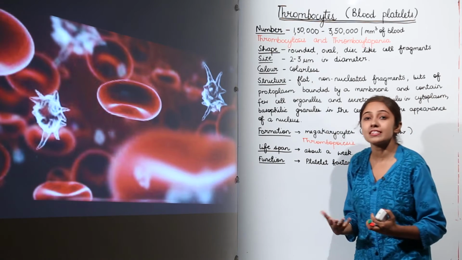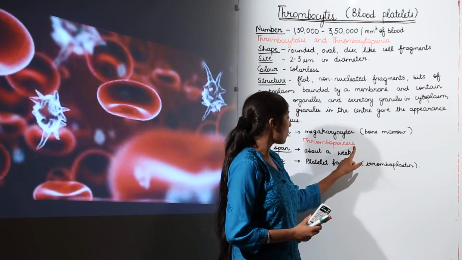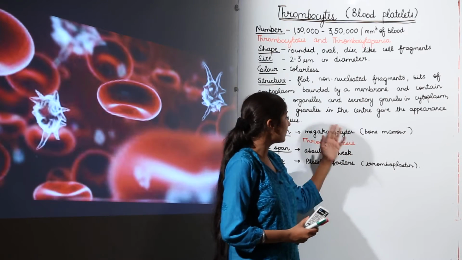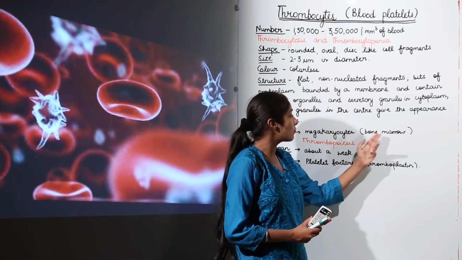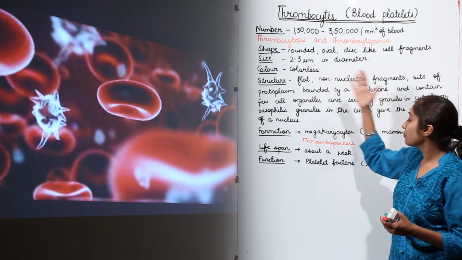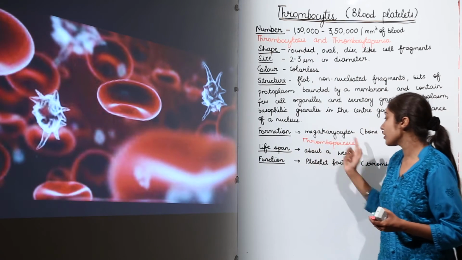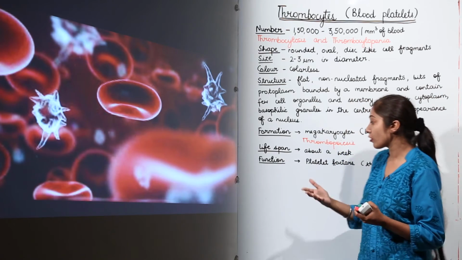When we talk about the formation of thrombocytes, they are formed from the megakaryocytes. These are very big cells of the bone marrow. So thrombopoiesis means the formation of thrombocytes, by the megakaryocytes, which are very big cells present in the bone marrow. Then the lifespan of thrombocytes or blood platelets is just about a week, approximately 7 to 9 days.